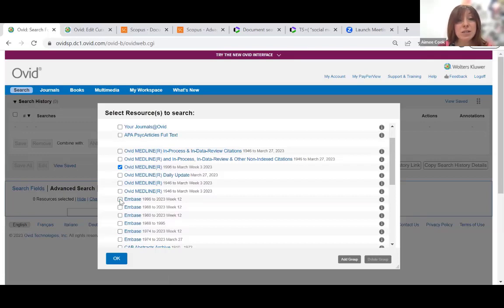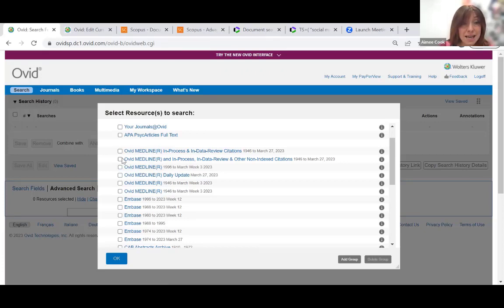Our first warning here is please don't do that. You will lose a lot of the complex functionality that makes these such good databases to start your search on. So we do want you to look at them one at a time, especially for systematic review, where it is very important to make sure that you're using all of those complex functionalities.